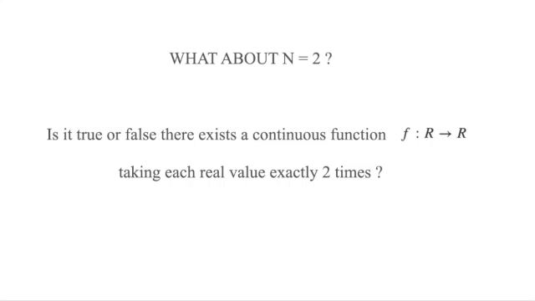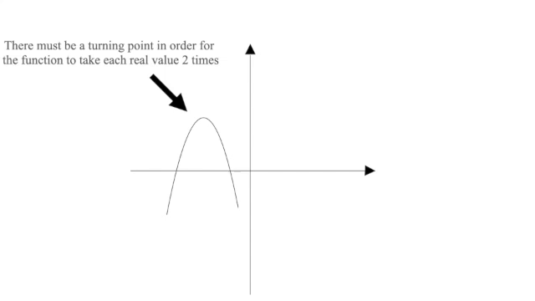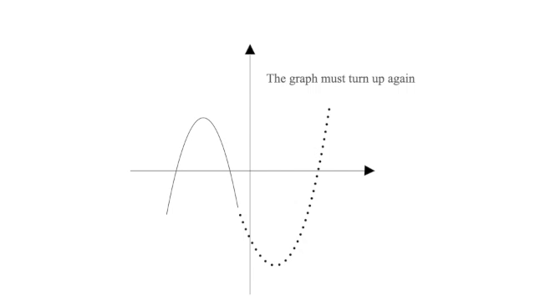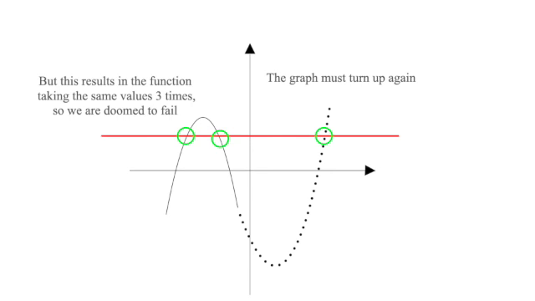For any continuous graph, for a function to take every real value exactly 2 times, there must be a turning point as the function changes direction. However, to get to the points beyond the first turning point, the graph must change direction again. But doing so, there will be some real values which were taken on by the function at least 3 times. The whole proof can be made more rigorous using Rolle's theorem and the intermediate value theorem, but I won't present it here. However, you should see that this is clearly not possible.